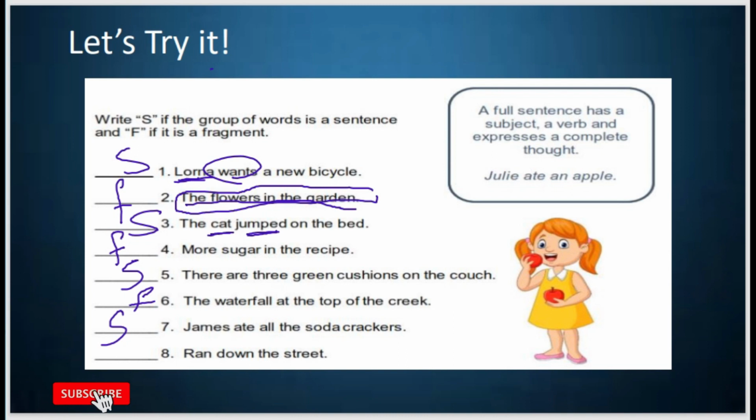And the next one, which is the last one, ran down the street. You feel like you want to ask, who ran down the street? So now the sentence lacks the subject. It's not a sentence because it doesn't have a subject. So this is a sentence fragment.